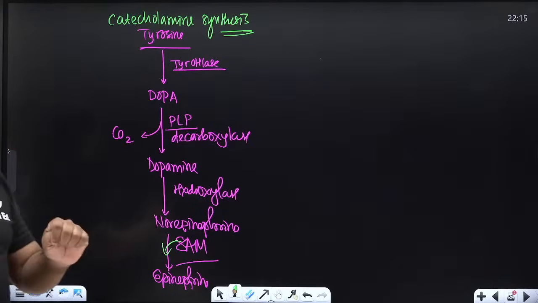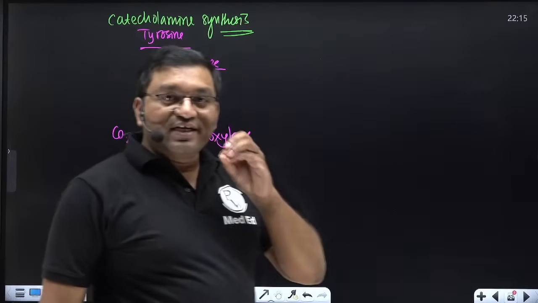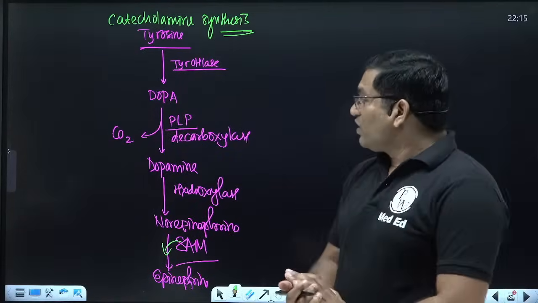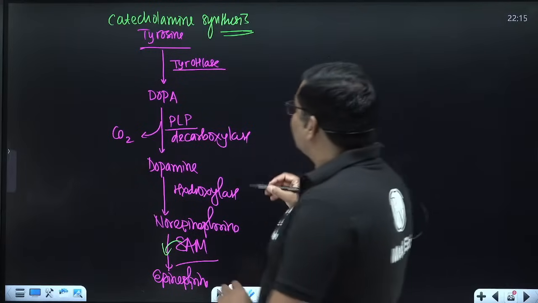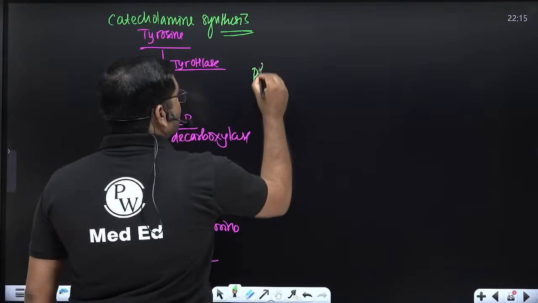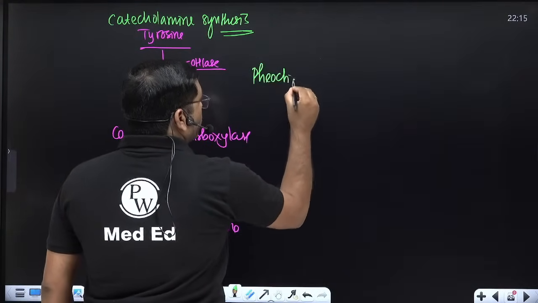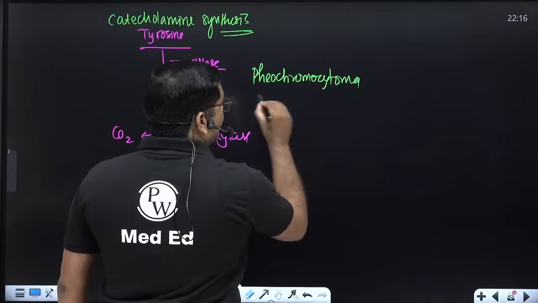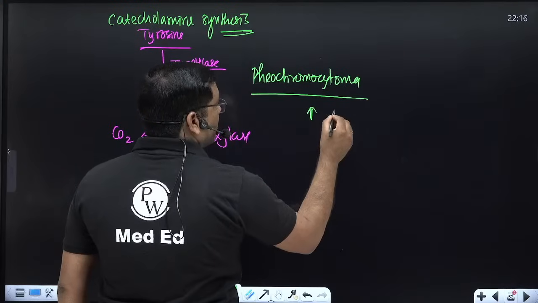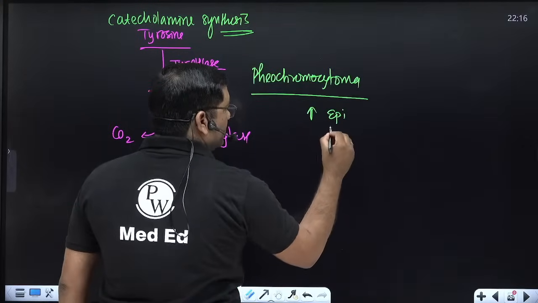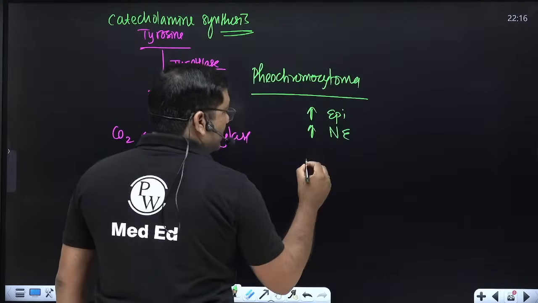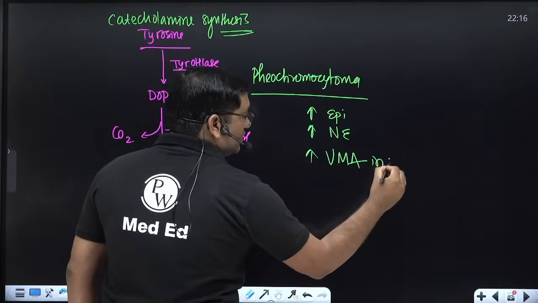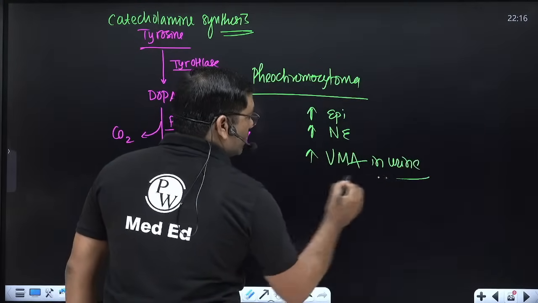Pheochromocytoma is an adrenal gland tumor where there is increased production of catecholamines, epinephrine and norepinephrine, and increased excretion of vanillylmandelic acid in the urine.